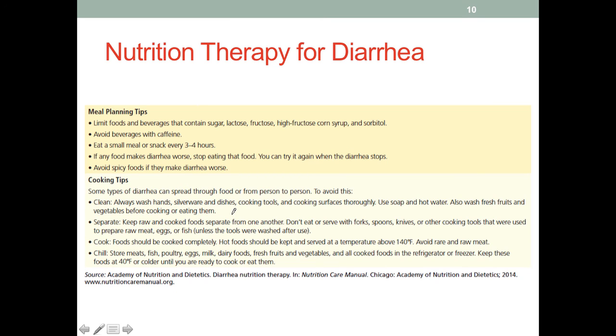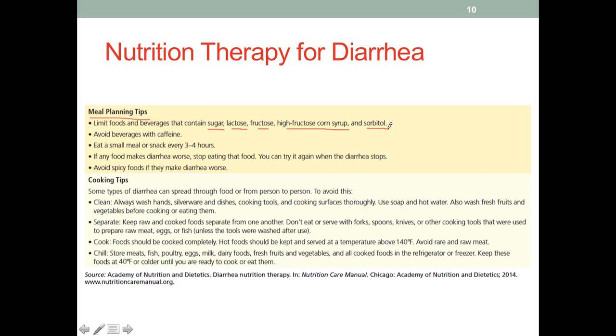General principles for the nutrition therapy of diarrhea are summarized here. For meal planning tips, we mentioned that the patient may need to pay more attention to what food triggers diarrhea for them. In general, we may want to limit foods and beverages that contain high amounts of sugar, lactose, fructose, corn syrup, and sorbitol.